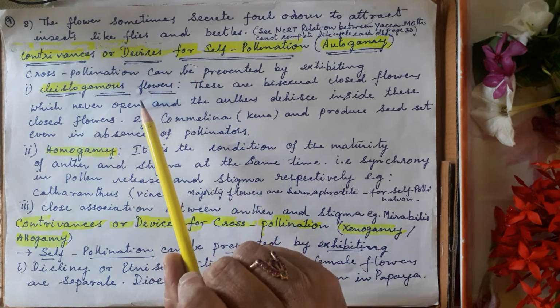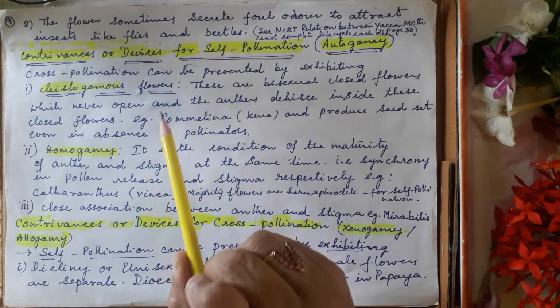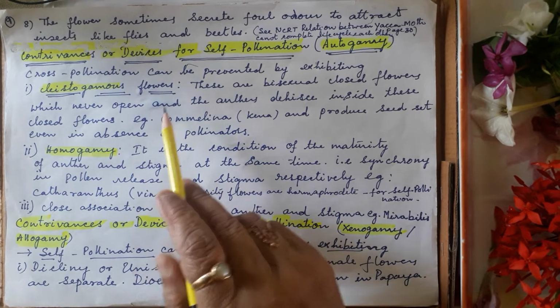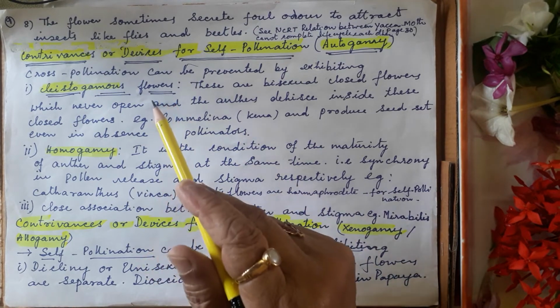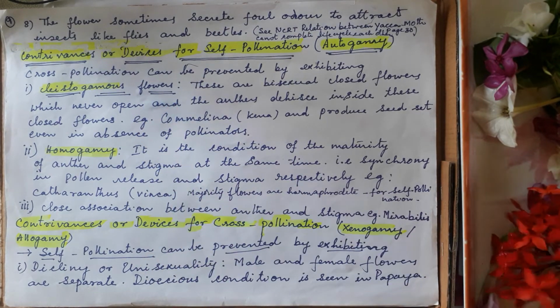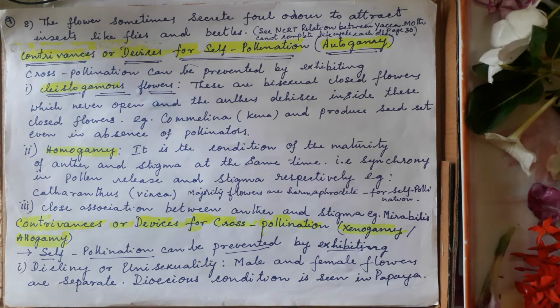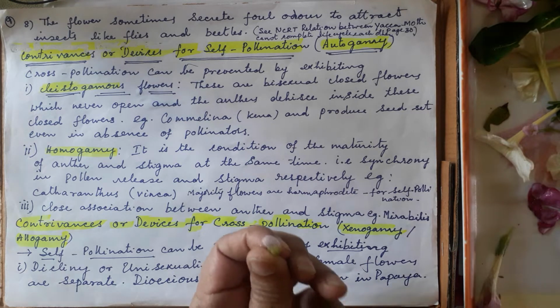Already in 10th class you have studied Mendel's hybridization experiments. Mendel has taken the pea flower. Why did Mendel take the pea flower? The pea flower is in a closed condition.